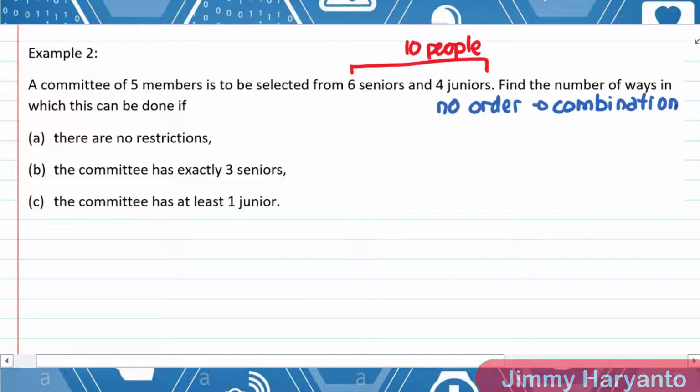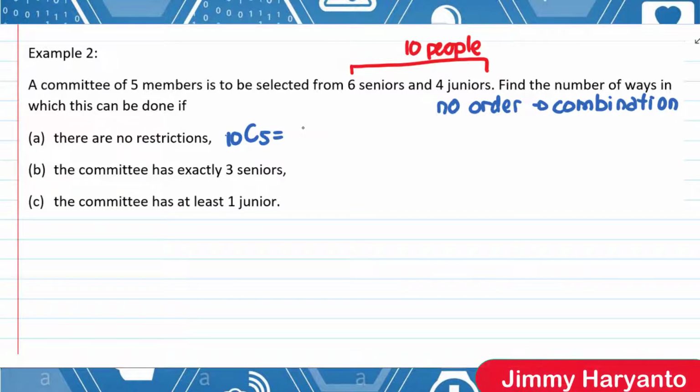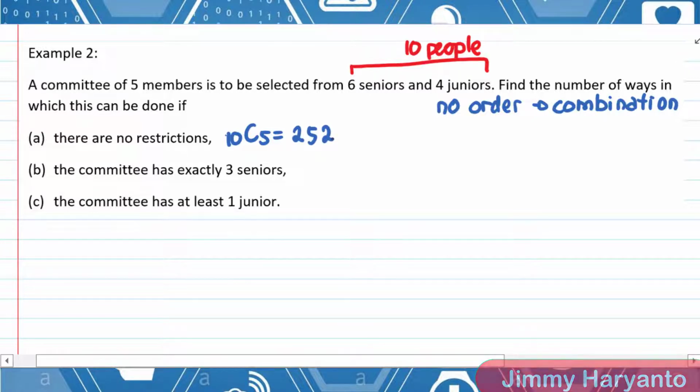For part A, there are no restrictions. That means from 10 people, we can choose 5: 10C5. I don't think we can calculate this manually because the result will be a large number, so let's use the calculator. 10C5 equals, oh no, the result is a small number, guys, so I think you can do it manually. And then, the committee has exactly 3 seniors.